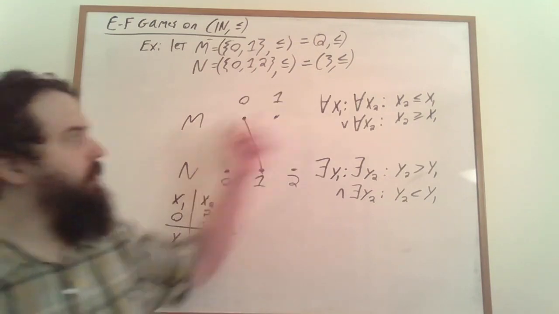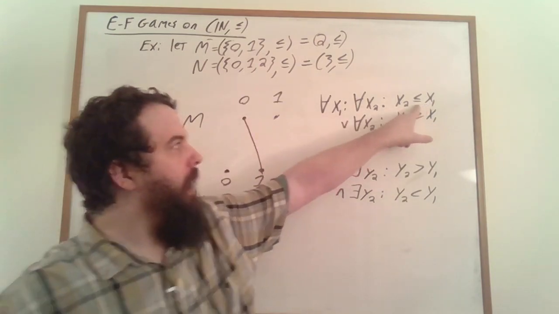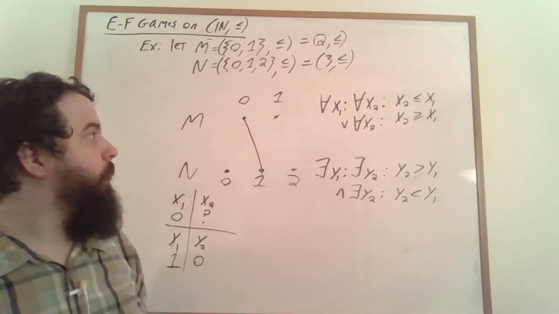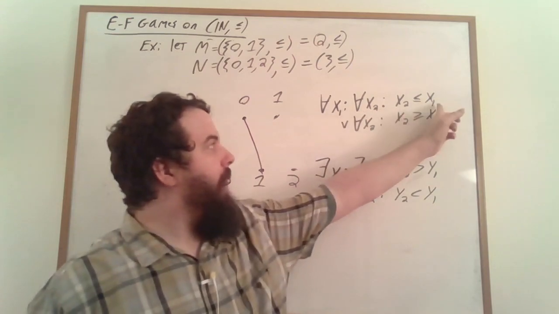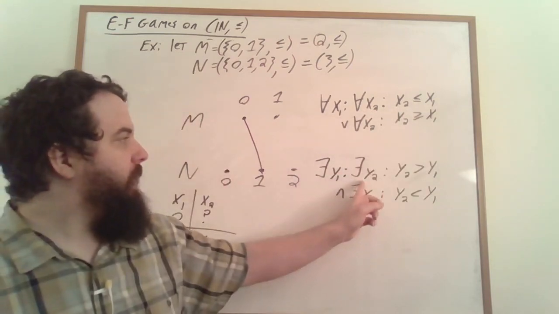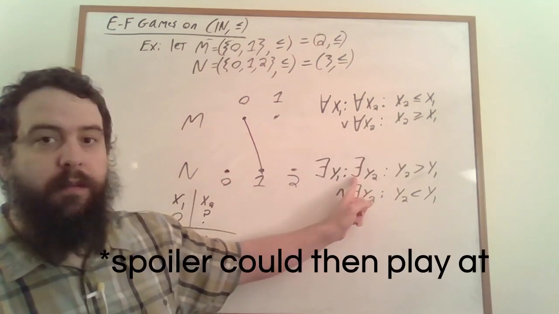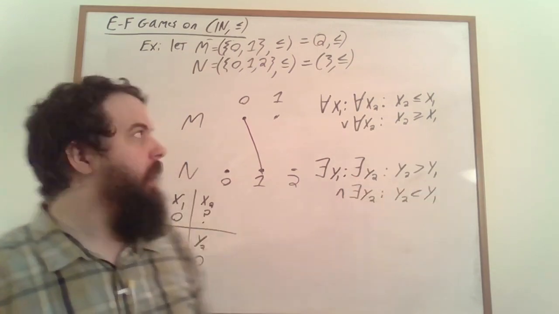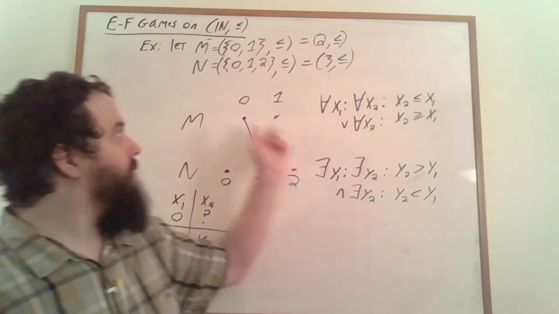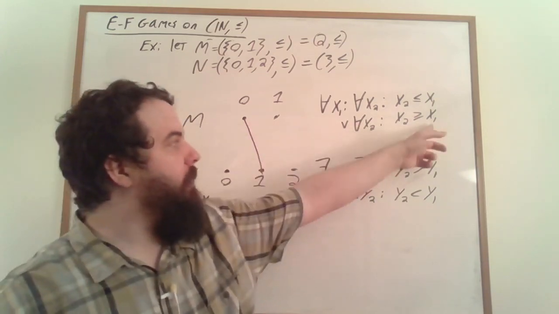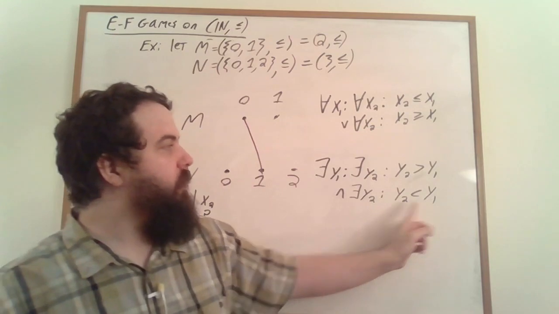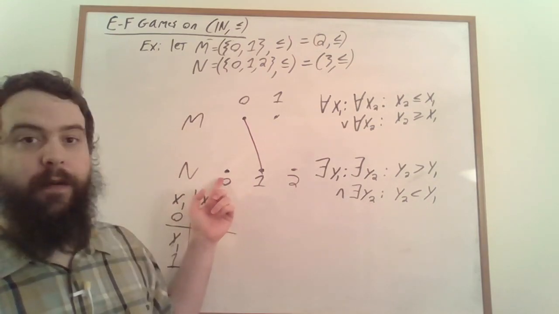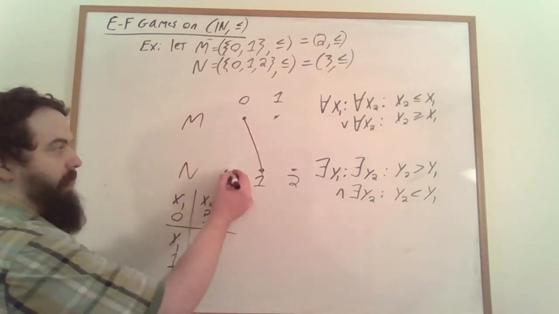It's either going to be the case that Duplicator played at the maximal element or Duplicator played at the minimal element. In case Duplicator played at the maximal element, there would be a y2 that Spoiler could match it to that was strictly greater than y1. And in case Duplicator plays as they did at the minimal element, there would be a y2 strictly less than y1 that Spoiler could match over here, which is what they did.